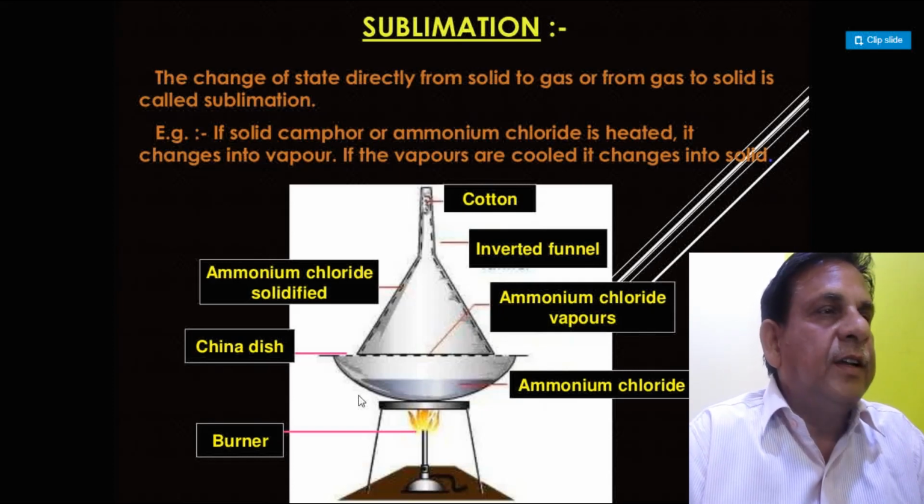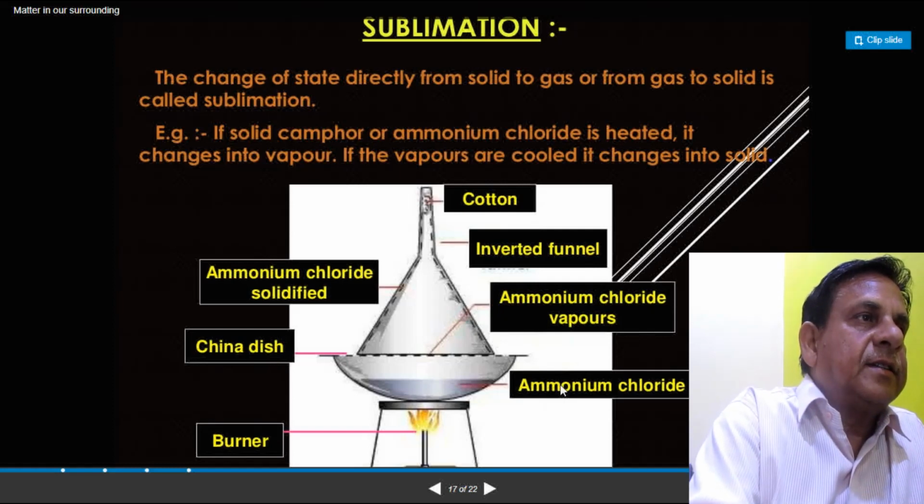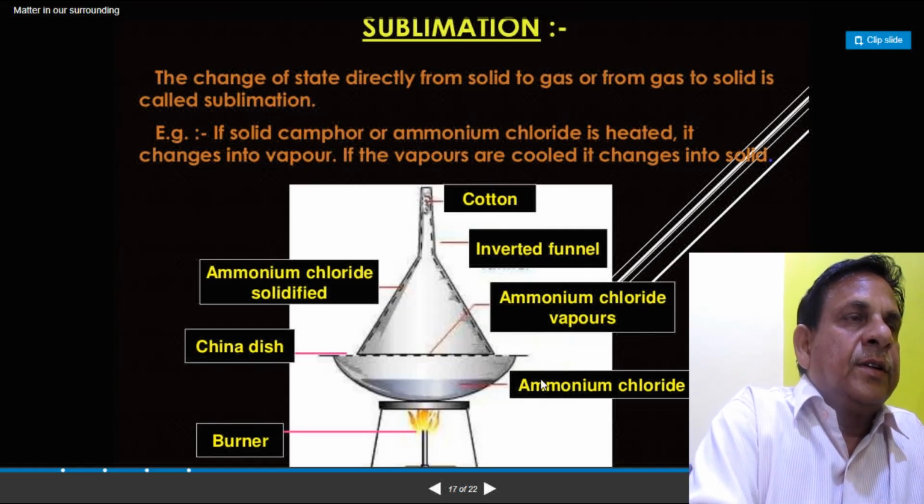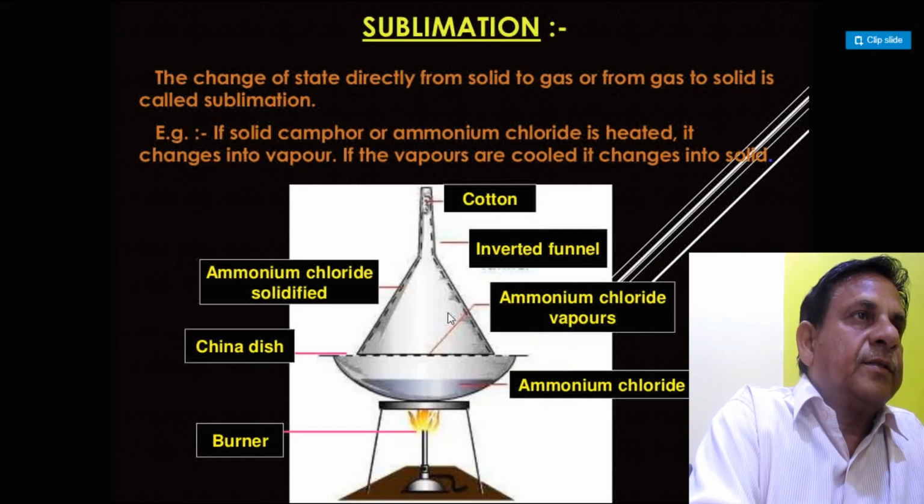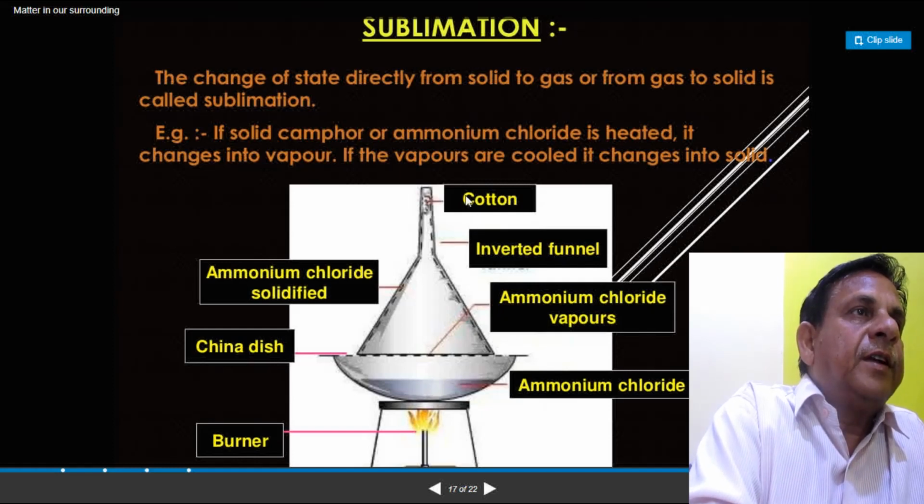We take the burner, tripod stand, and china dish. We take the ammonium chloride in the china dish, put the inverted glass funnel on it, and the upper tube-like structure of the funnel is closed by cotton.